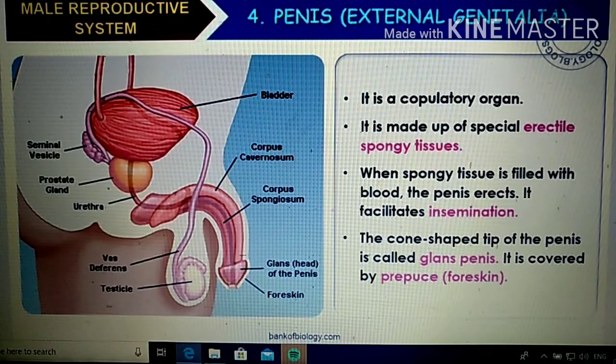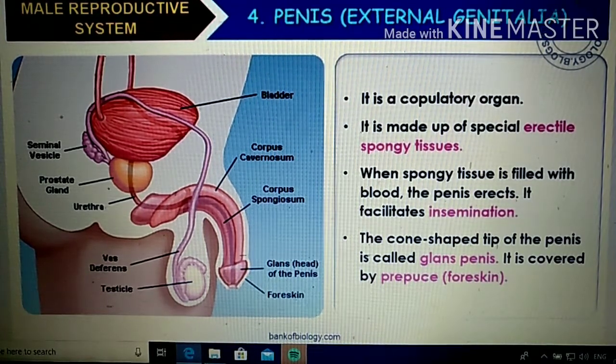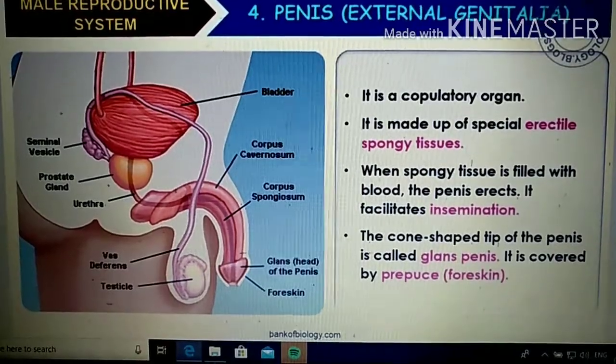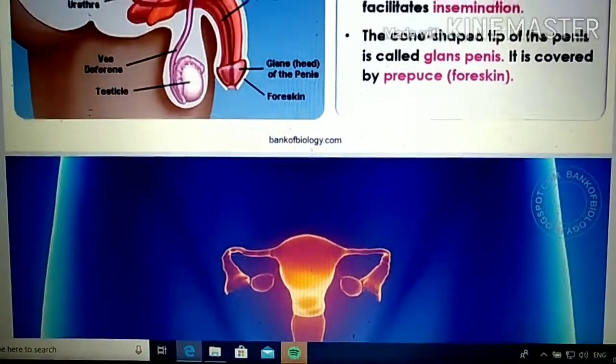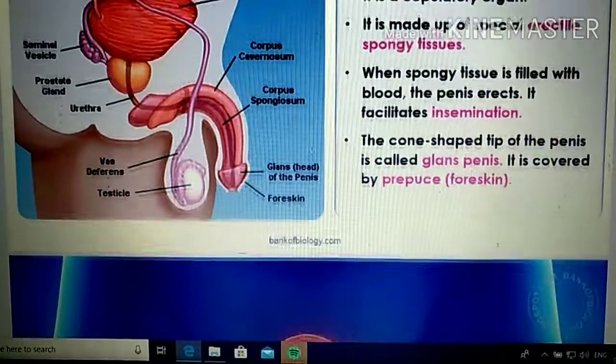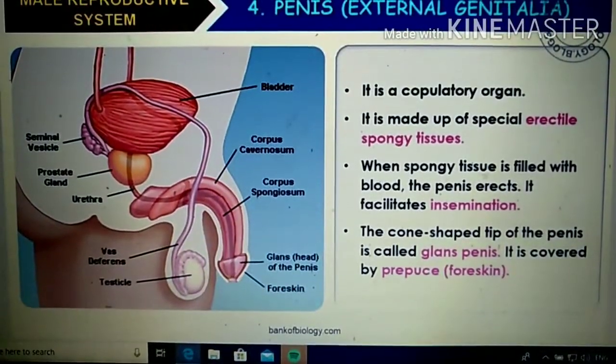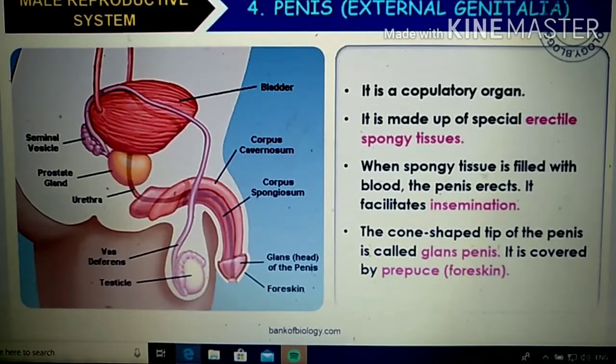And in the penis area, you can see there is a cone-shaped tip, which is called the glans penis, and there is a protective covering, which is called the foreskin. So here we are finishing the parts of the male reproductive system in detail. I have discussed the function and all the structure of the male reproductive system in detail.